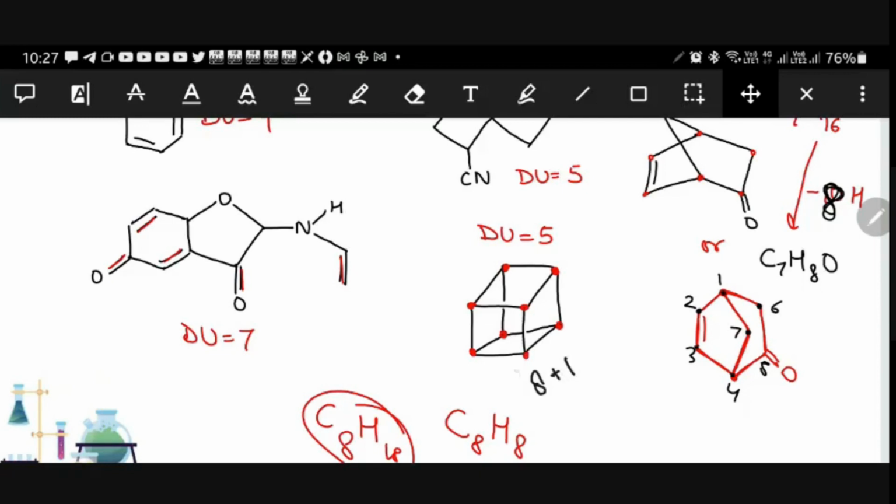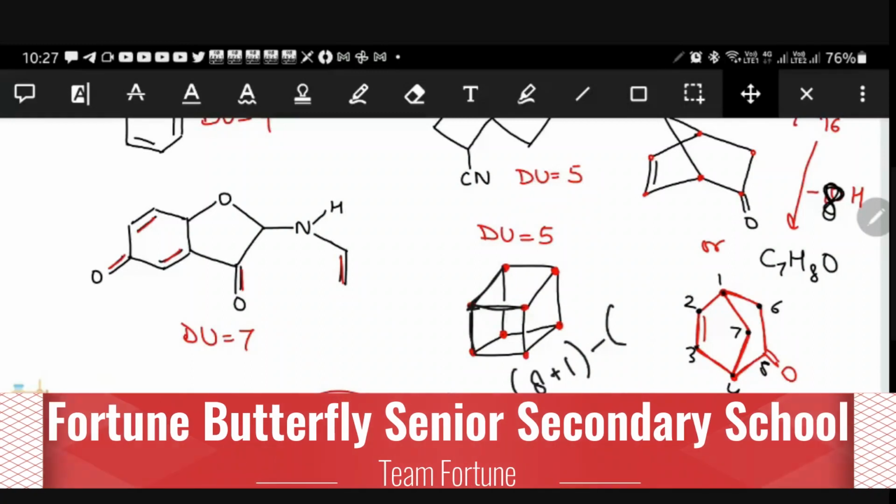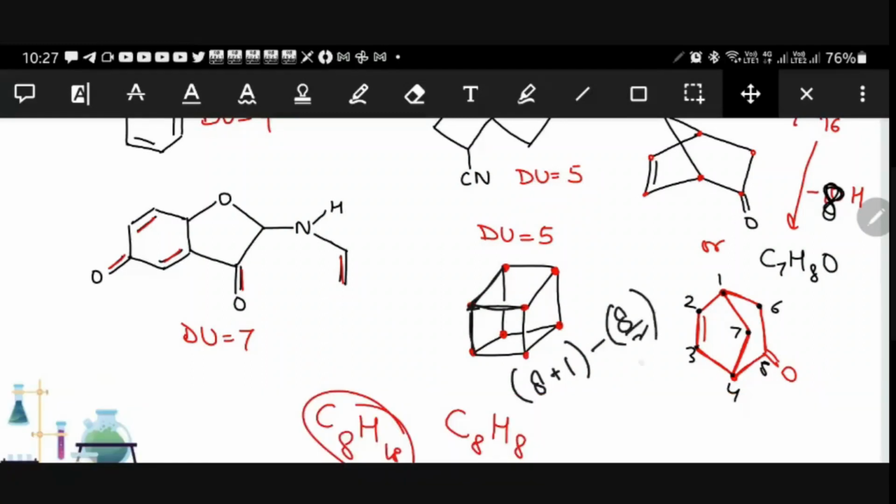So 8 plus 1 minus how many hydrogens are there? Everywhere one hydrogen will be present because it is attached with 3. So 8 by 2. So 9 minus 4. So what is the degree of unsaturation? 5. Exactly.